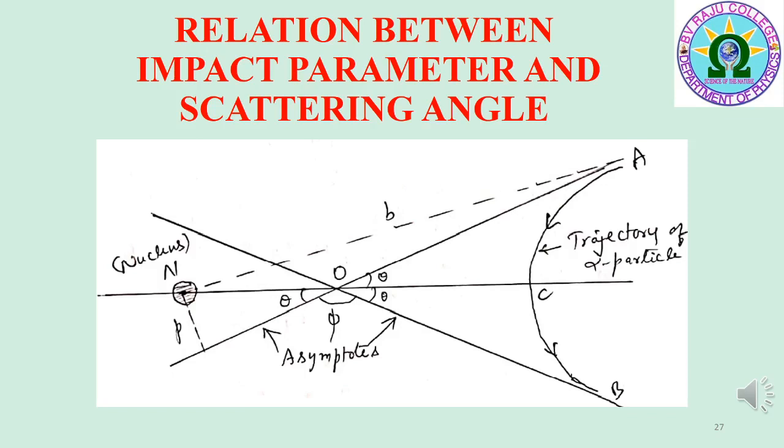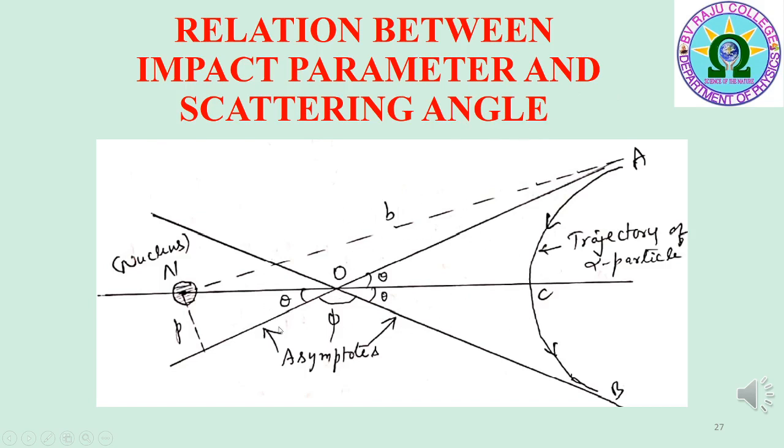In this unit, the last topics are Rutherford scattering cross section and scattering formula. To derive Rutherford scattering cross section and scattering formula, first we have to derive the relation between impact parameter and scattering angle. For this derivation, the diagram used is shown in the figure.